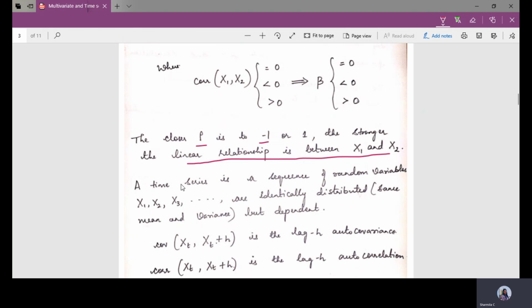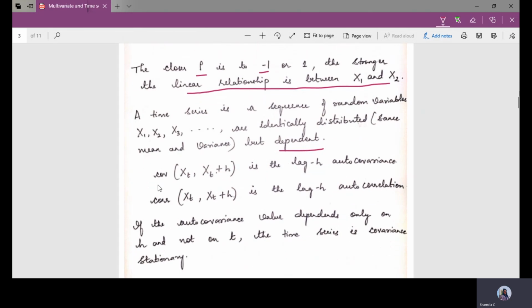Coming to the time series, it is a sequence of random variables which are infinite and identically distributed but dependent. Whenever we consider a time series input model, we again consider the covariance as well as the correlation. Here, if the autocovariance value depends only on h and not on t, the time series is covariance stationary. They always depend on the value that is called lag h. Covariance is lag h autocovariance, correlation is lag h autocorrelation.